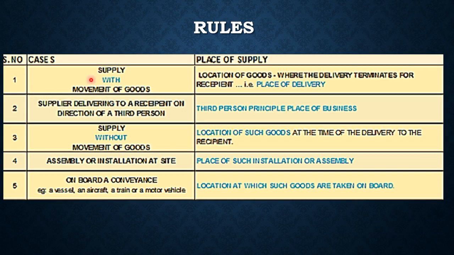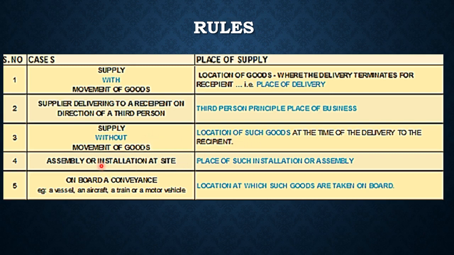Number one, when there is movement of goods, the place of supply will be the location of goods where the delivery terminates for the recipient. That will be the place of delivery. Second, supplier delivering to a recipient on direction of a third person. If there are three persons in a contract, the third person's principal place of business will become the place of supply. Third case is when there is no movement of goods. In that case, wherever goods are sold, that location will become the place of supply.